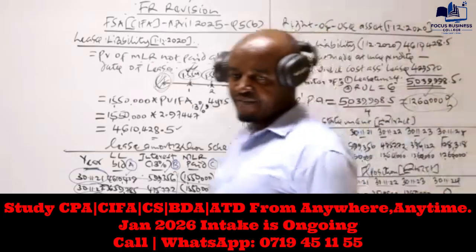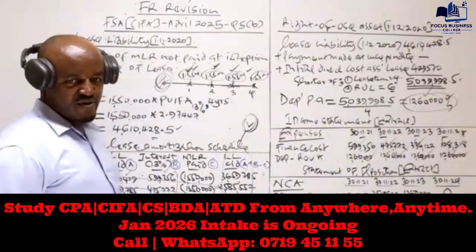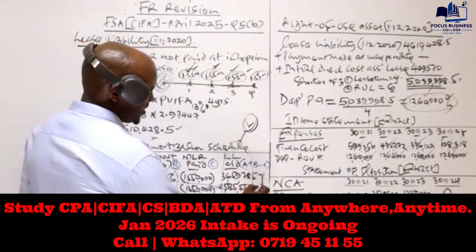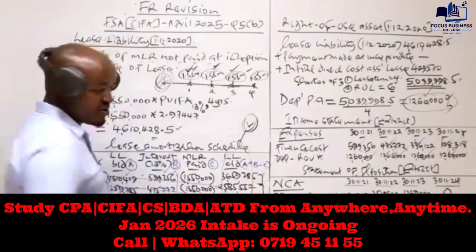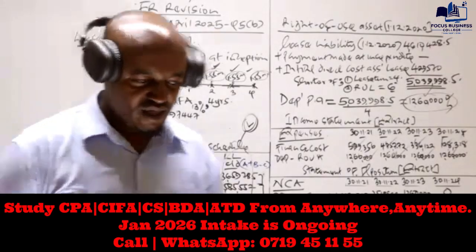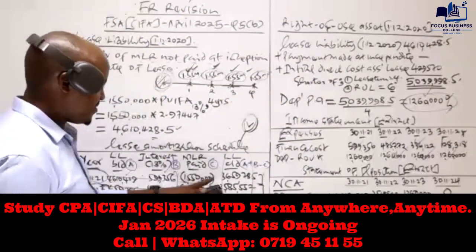Then to determine the amount to be recognized as a current liability, this is the amount payable within 1 year. We take the decrease, because the decrease is the amount which has been paid. The reason why the liability reduces is because a payment was made. So let's get the difference between these two values.